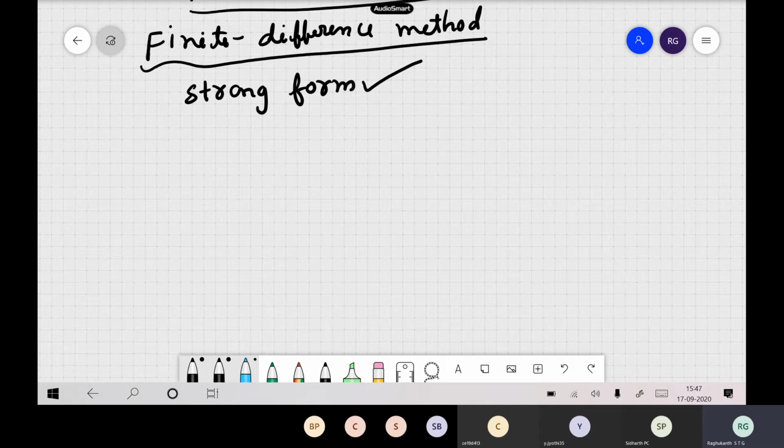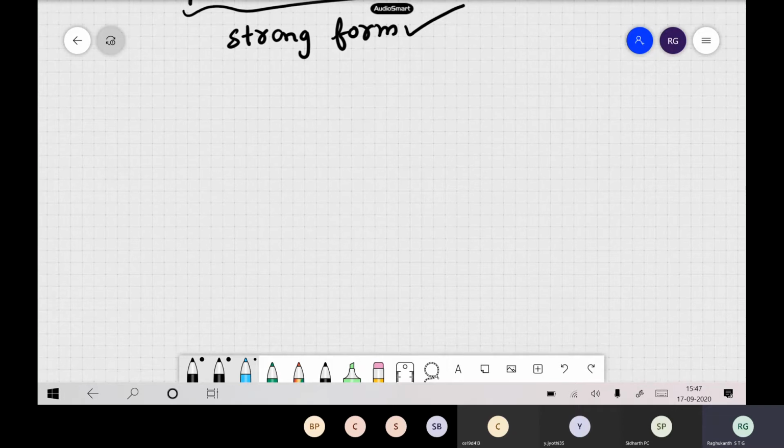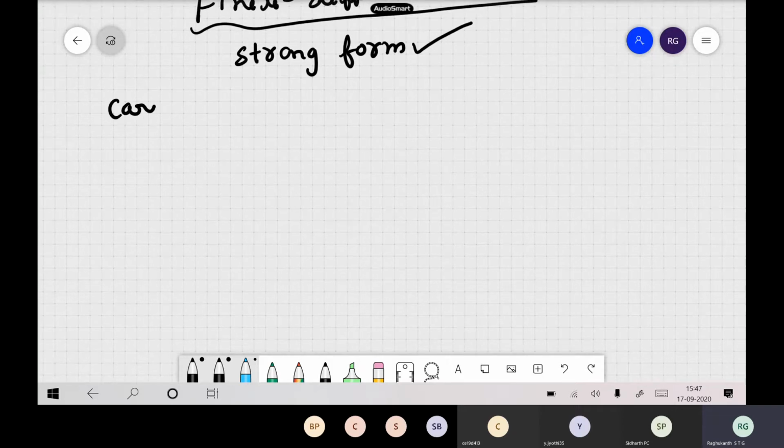But in finite difference it is all straightforward. So you use a strong form, then you use a Taylor series expansion to convert your ODEs into difference equations. Now, if you are having a Cartesian coordinate system, say,